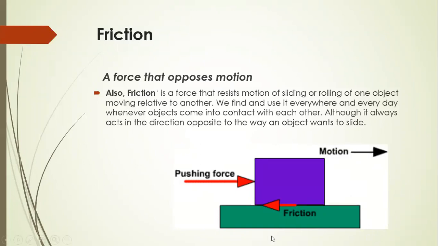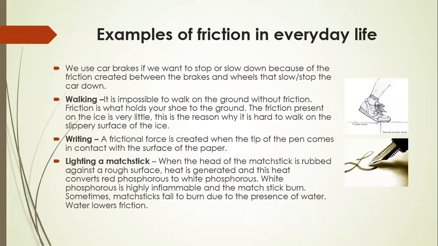We find and use friction everywhere and every day whenever objects come into contact with each other. It always acts in the direction opposite to the way an object wants to slide. Also, frictional force always acts in pairs. According to Newton's third law, if there is action, there is always an equal and opposite reaction. These are some examples of friction in everyday life.